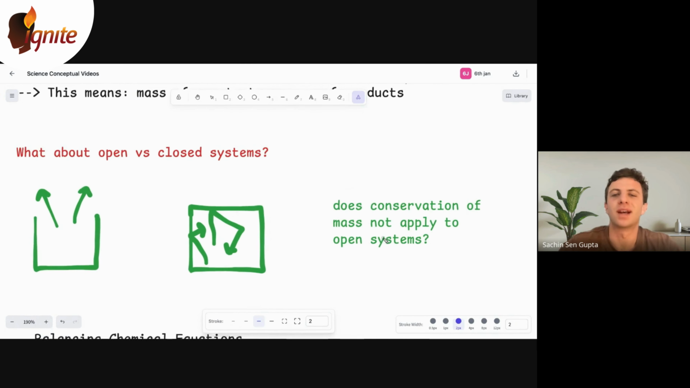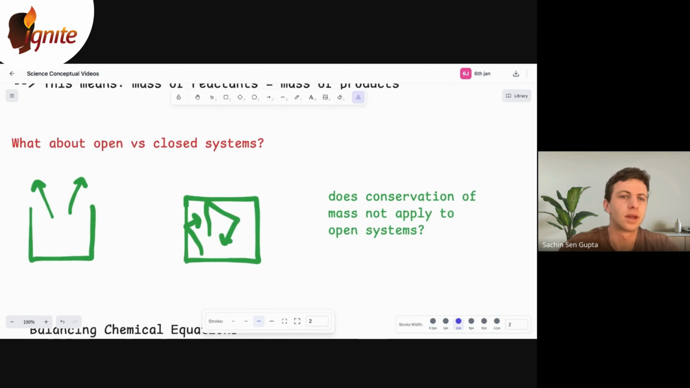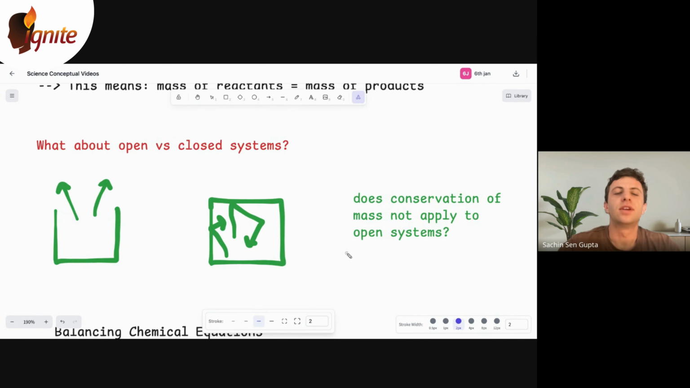Now, I've got a question here. Does the conservation of mass not apply to open systems? The answer is no. It's a universal law. Yes, it's a universal law and it applies to everything, whether it's open or closed, but we can't measure it in open systems. Why? Because gases or certain things may escape. I'll clarify that with a question in one moment.